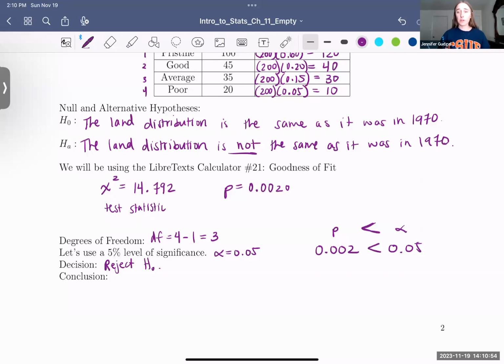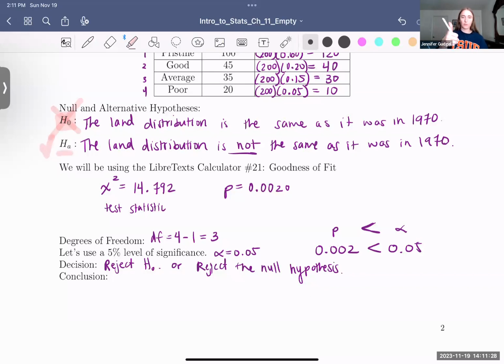If I ask on an assessment or something, what's your decision? This is what I want to see. And I don't want to just see reject or fail to reject. I want to see reject H naught or reject the null hypothesis. It's important that you're not just saying reject or fail to reject, because if you were telling someone else that, or even telling me that, maybe you think you're rejecting the alternative. Maybe you don't even know what you're rejecting. What we are rejecting is this guy right here. And if we reject him, that means that this guy, the alternative, is good to go. All right, that's what this is saying, and that's what our conclusion will then support.